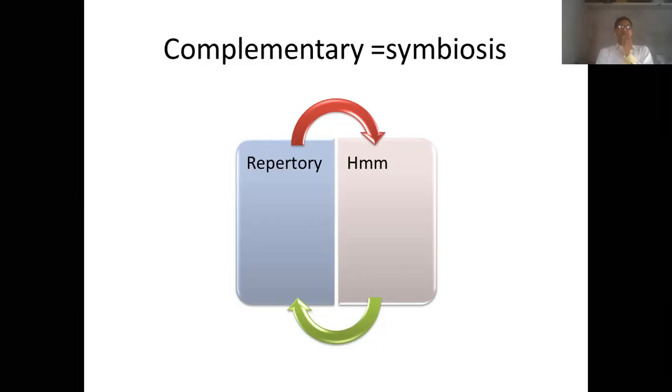And this is where we end this topic, the relationship of repertory and homeopathic materia medica. It is not an inimical relationship, but always a complementary relationship, always a kind of symbiotic relationship.